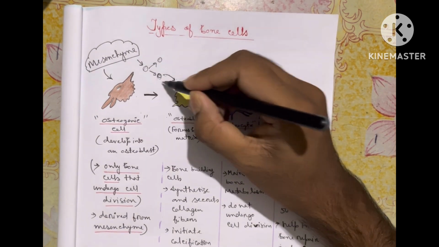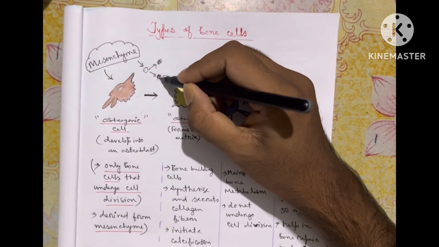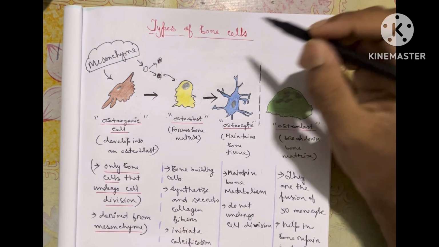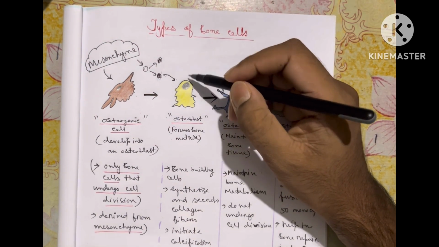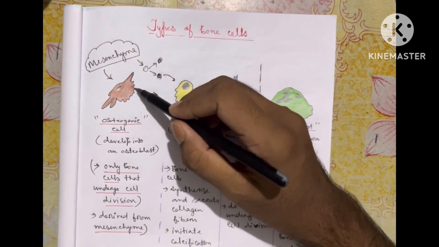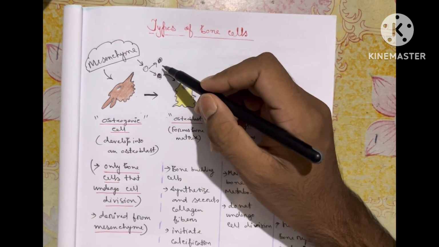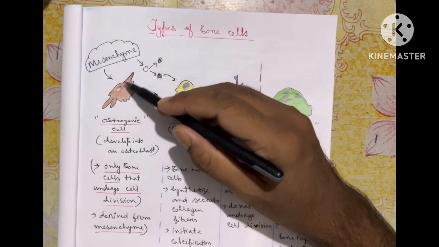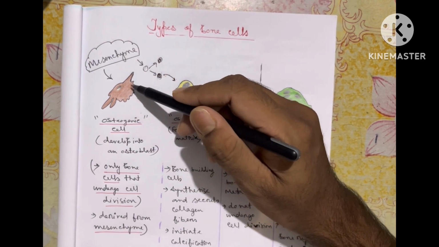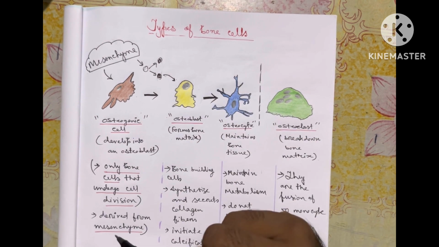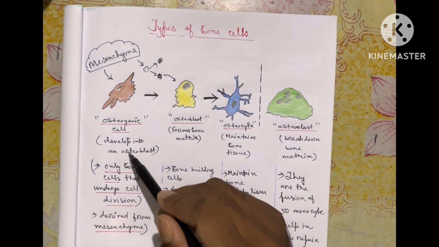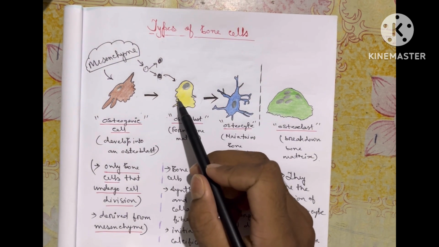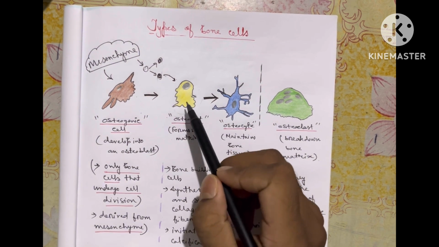So this is our osteoblast, let's suppose. It is derived from mesenchyme, is the only cell that undergoes cell division, and after cell division they form osteoblast cells.